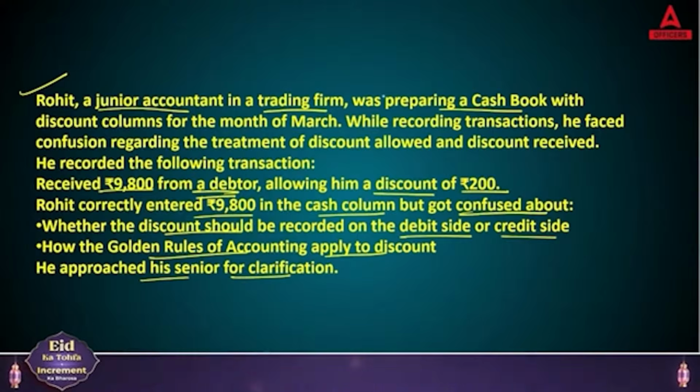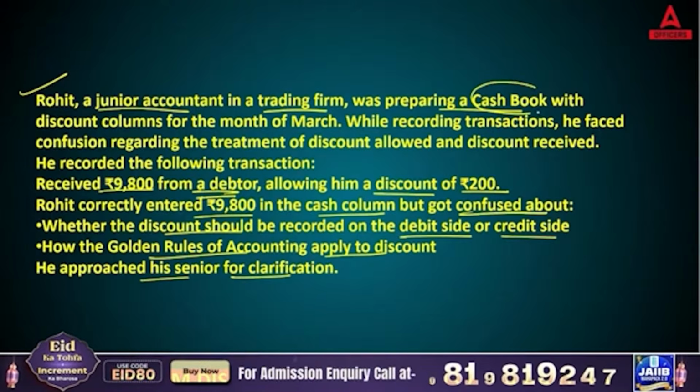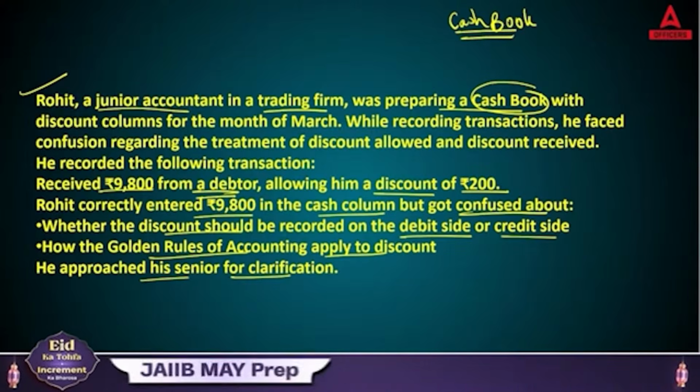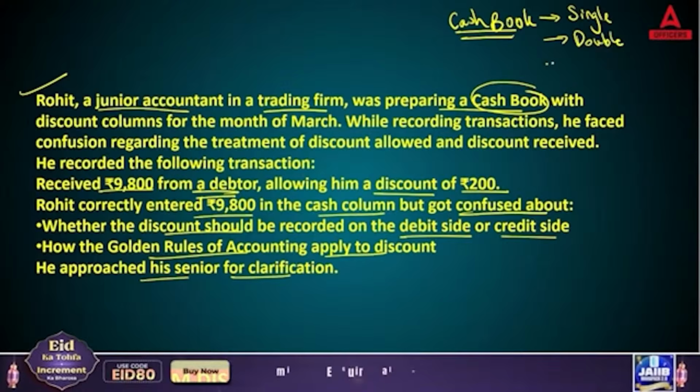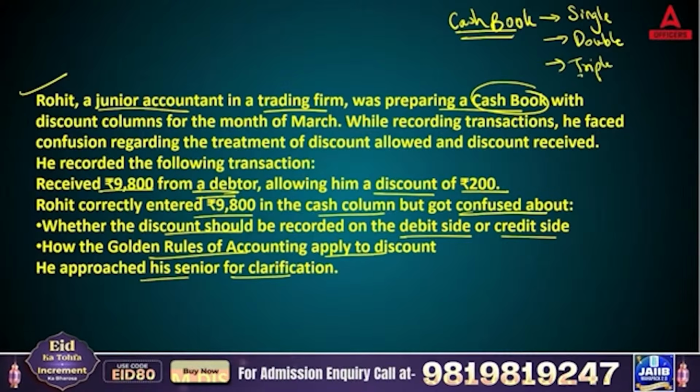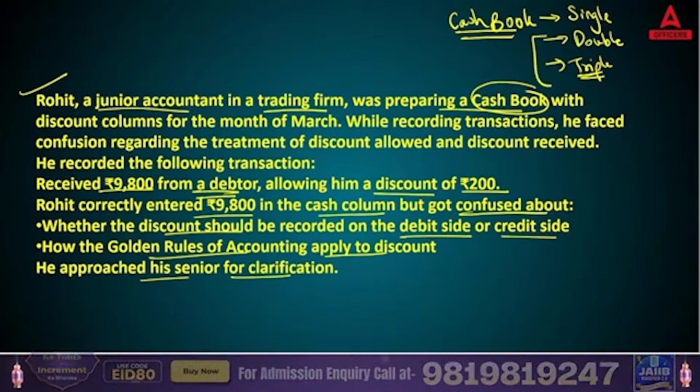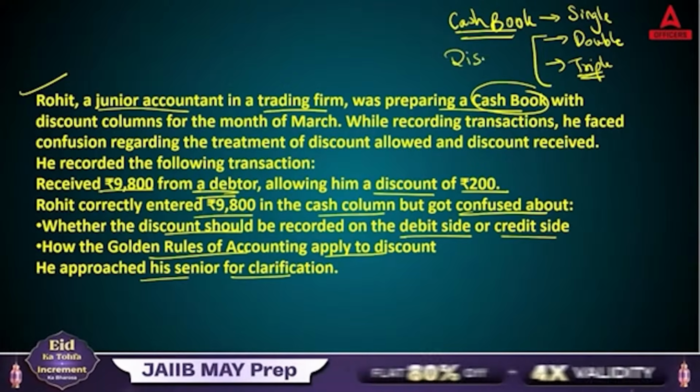Okay, so the first point is that we need to discuss the cash book. In the cash book, you have three types: single column, double column, and triple column. Now the point is, in the double and triple column, are you making any column for discount?